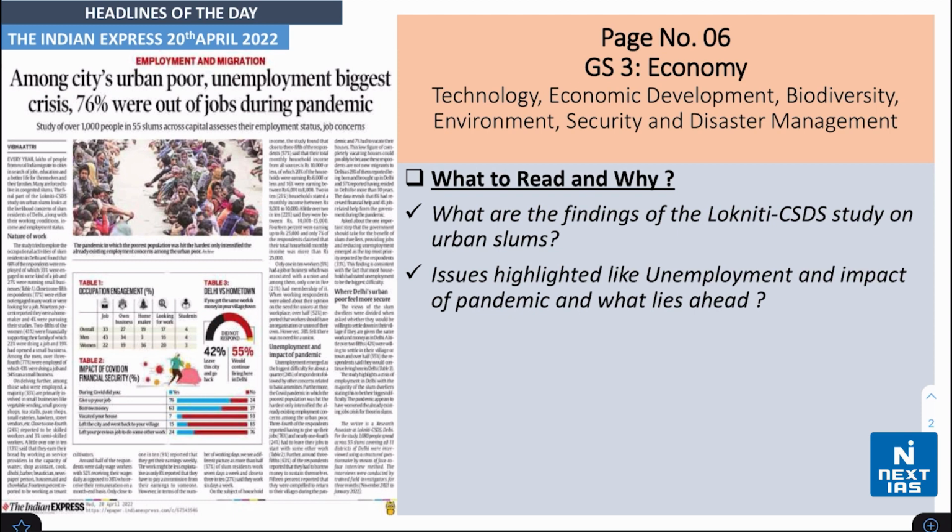From page number 6, GS3 Economy section, you'll find an article headlined Among Cities' Urban Poor, Unemployment Biggest Crisis, 76% were out of jobs during pandemic. From this article, you have to consider what are the findings of the Lokniti-CSDS study on urban slums and issues highlighted like unemployment and impact of the pandemic, and what is the possible scenario ahead.